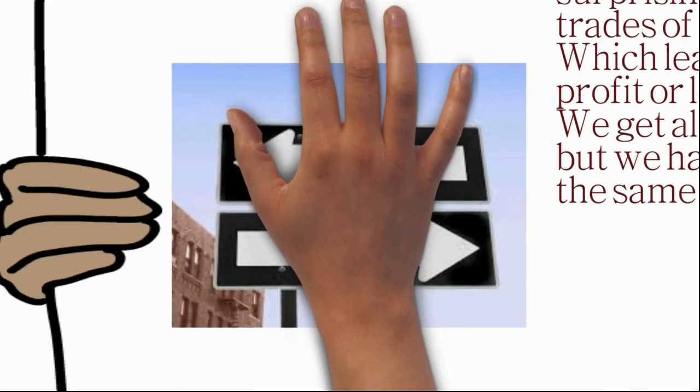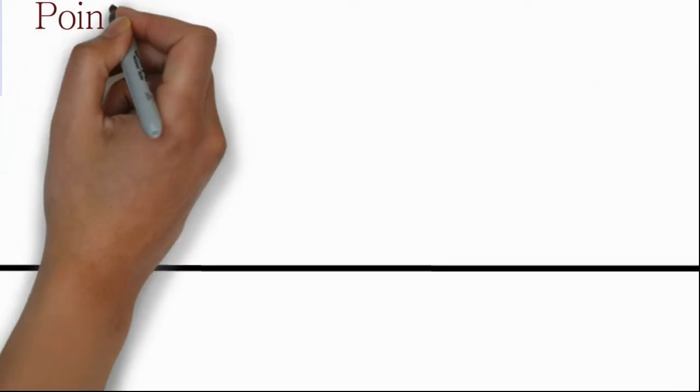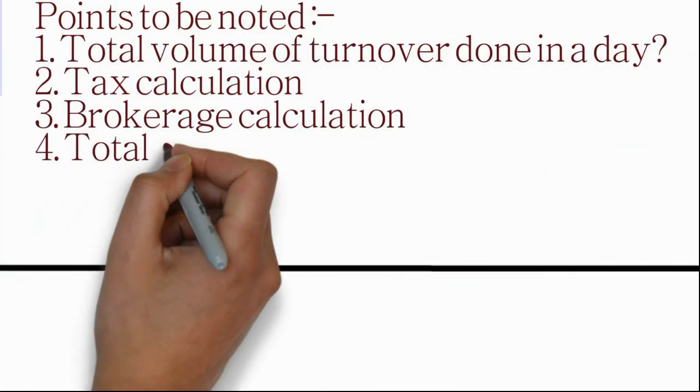First, calculate what volume you have traded, like the total turnover done in a trade and in a day. Then calculate the tax.